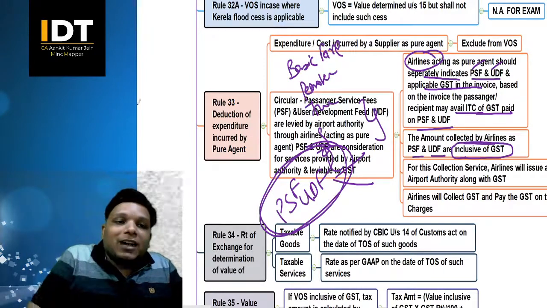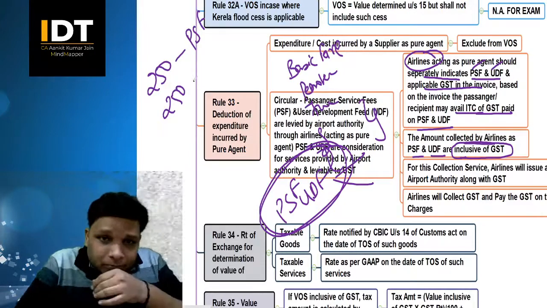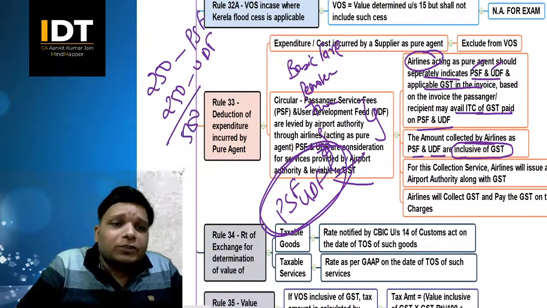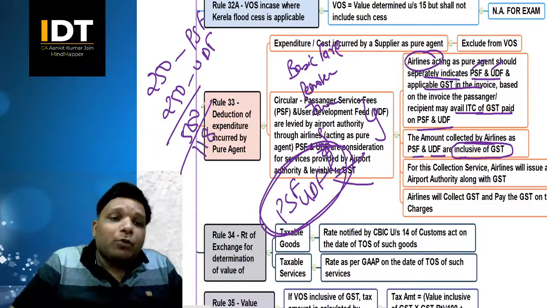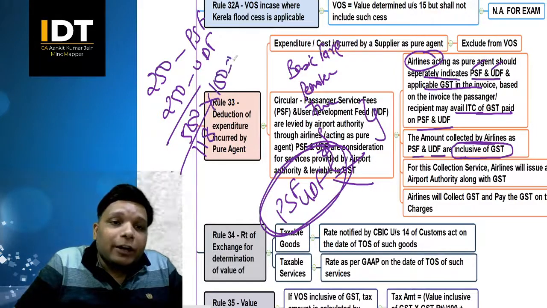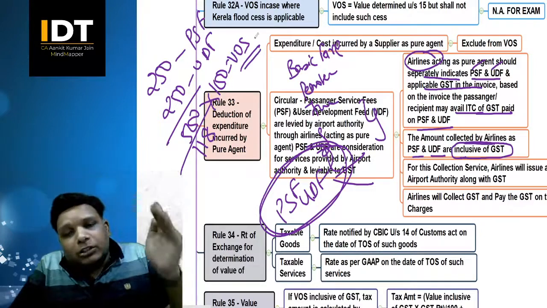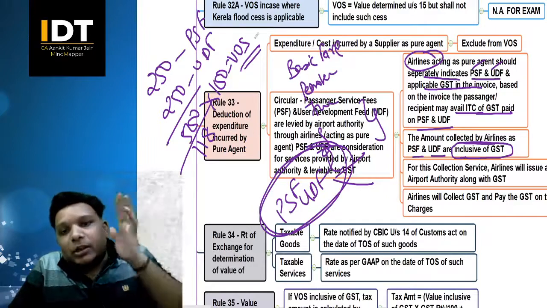So whatever they are charging, suppose they are charging 250 rupees as PSF, 250 as UDF, correct? So these 500 rupees is inclusive of GST. Assuming that the GST rate is 18%, you divide by 118 into 100, and that is the value of supply here, correct? Very simple, very logical. For this, there is a whole lot of explanation given in your textbook. Please go through it so you'll understand that, right?